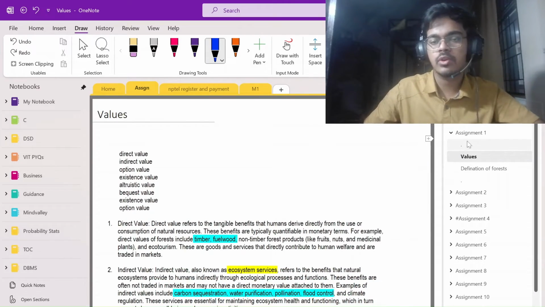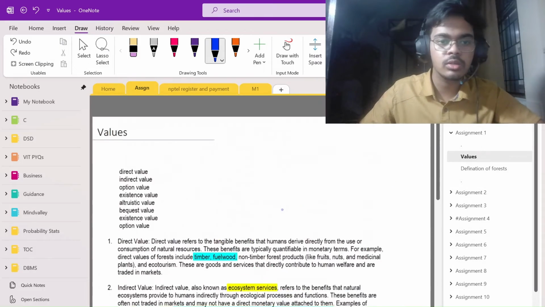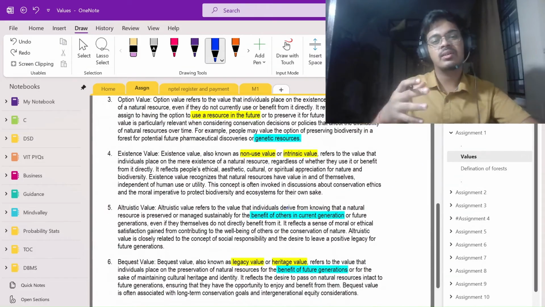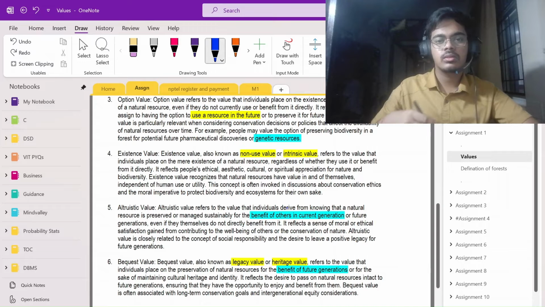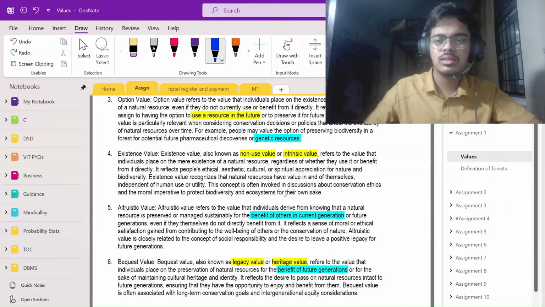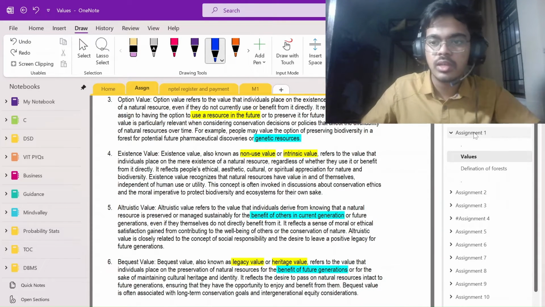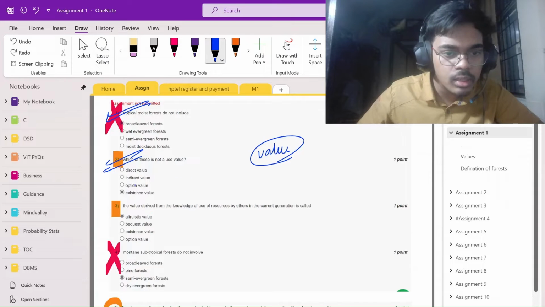If you want to go out of assignment questions, just get the definitions of all the options and get to know the topics around the options. Okay, leave that aside. As of now, just remember it: existence value and altruistic value.